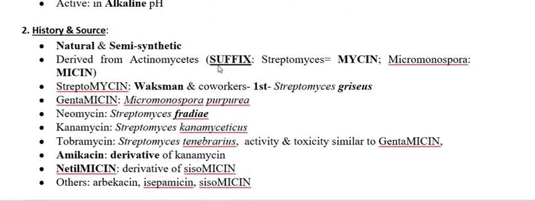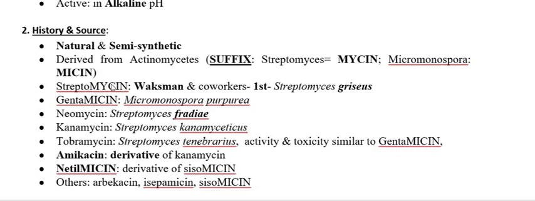Now we go through the history and source. Regarding history, in the aminoglycosides the first drug discovered was streptomycin.